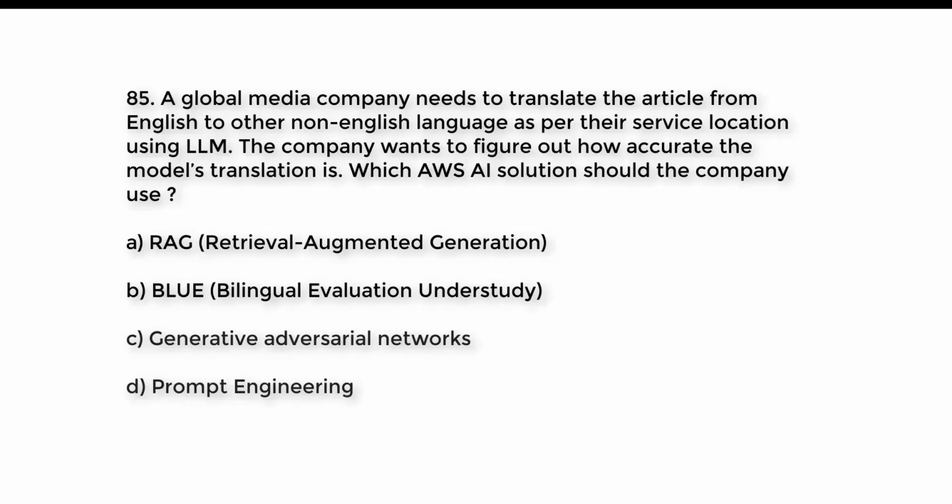B. BLEU, Bilingual Evaluation Understudy. C. Generative Adversarial Networks. D. Prompt Engineering. Try to guess the right answer. And the right answer is option B. BLEU, Bilingual Evaluation Understudy.